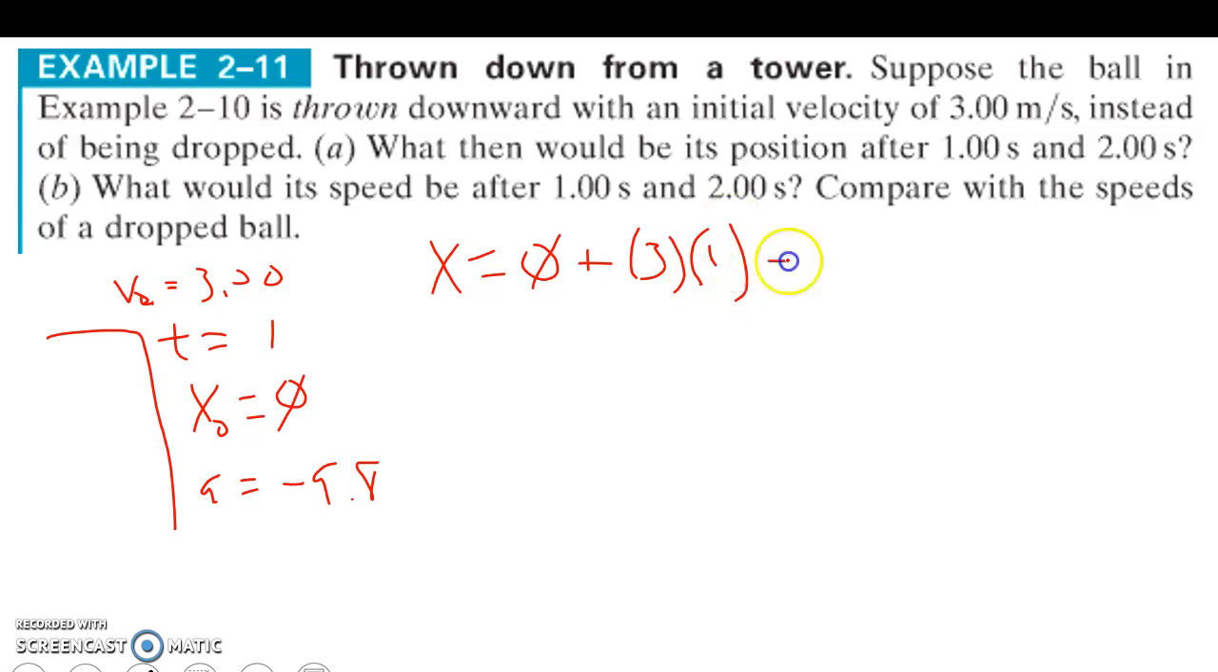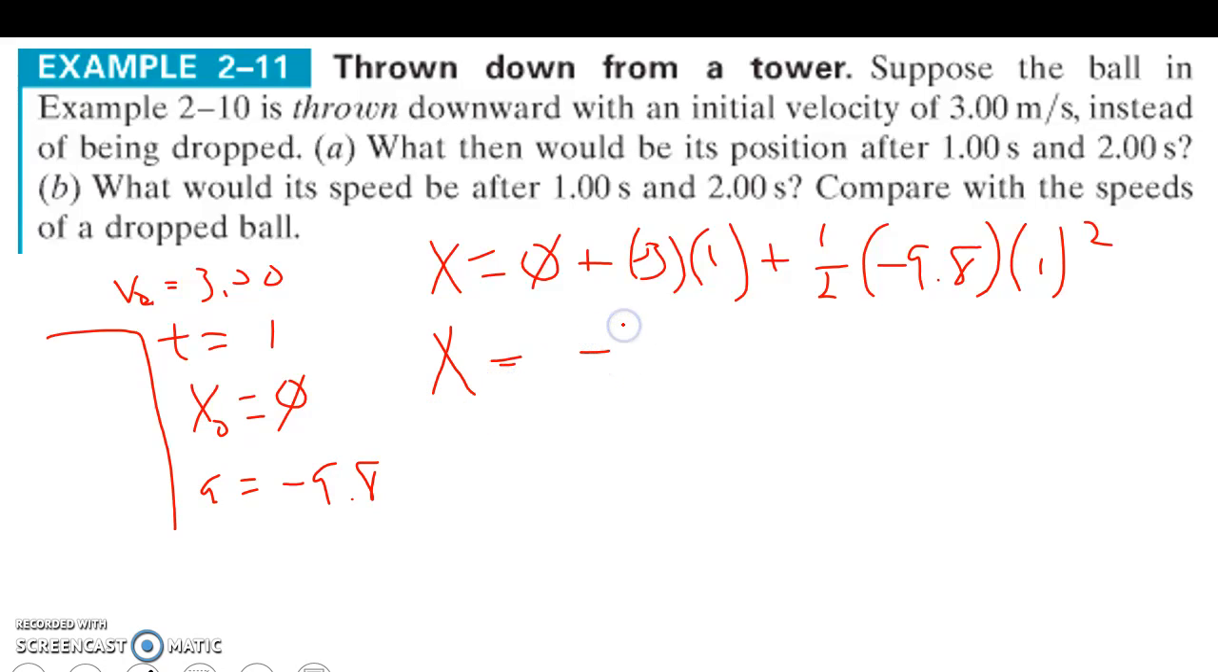Our time is 1 second, and then we go 1/2 times negative 9.8 times 1 squared. Now let's think back about our velocity. If we're throwing downward, our velocity is also going to be negative, so that's going to be negative 3 times 1. So x is going to give us negative 3, and we do all that out, and we get a distance of negative 7.90 meters.